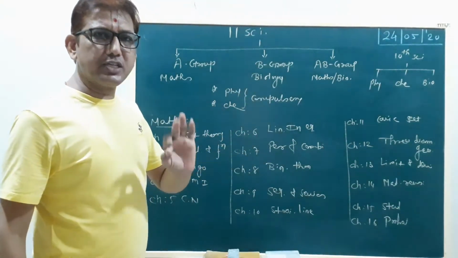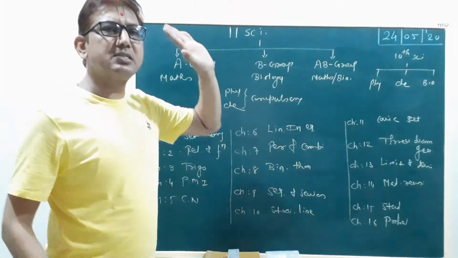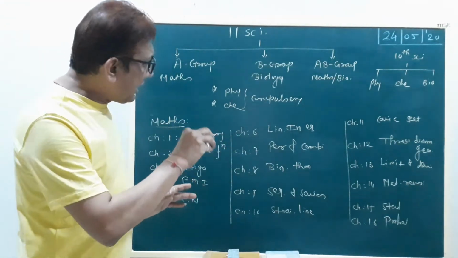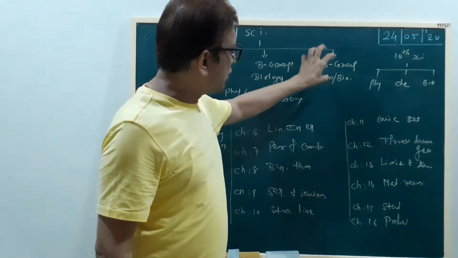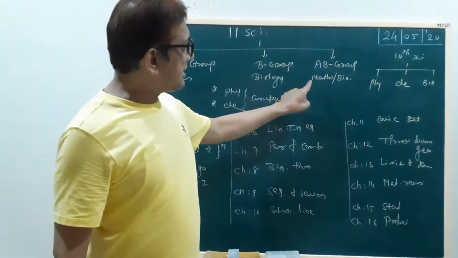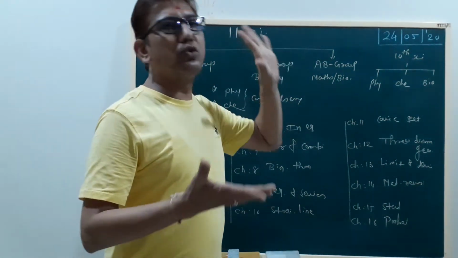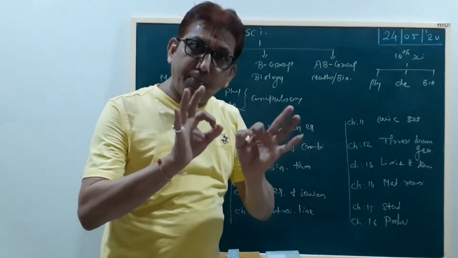In most schools, you can select A group, otherwise B group. But in Ahmedabad, our city, some schools also provide AB group. AB group means you can select maths and biology both. You study maths and biology both subjects.